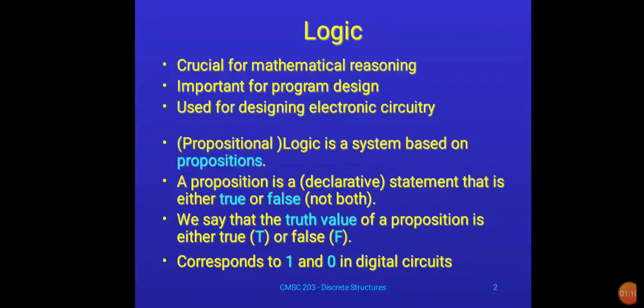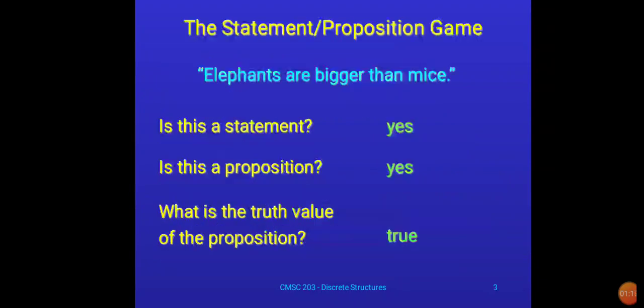Okay, then we discussed some examples of statements which are propositions. This was the first statement that we discussed. The statement was elephants are bigger than mice. Whether this is a statement, yes, this is a statement. Whether this is a proposition, yes, this is a proposition.